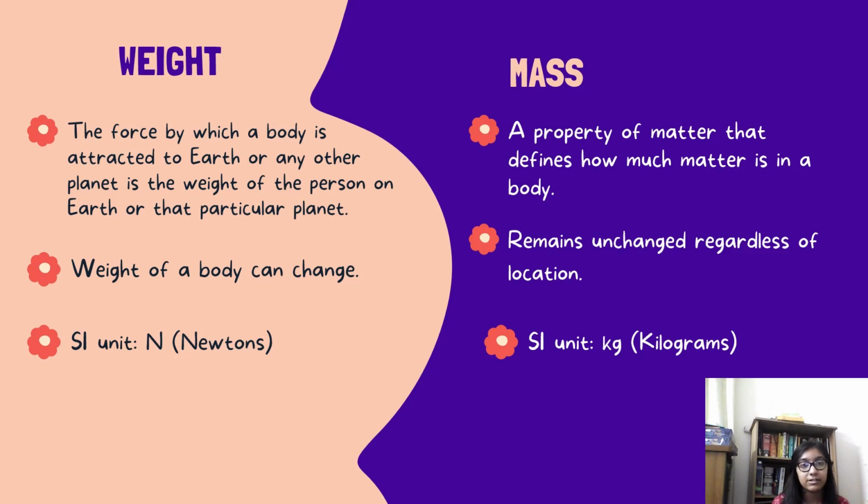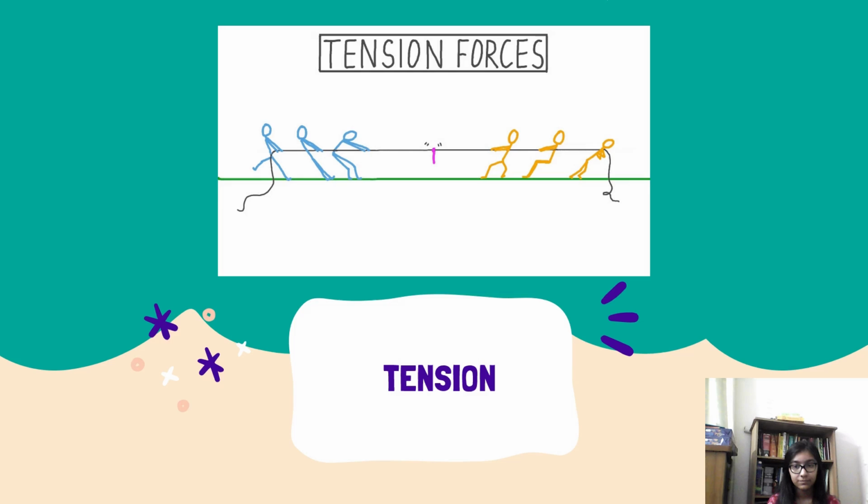Now that we've discussed the difference between weight and mass, we are going to move on to discussing some of the contact forces. Tension is a force that works when two or more forces act on a body. A very commonly known example of this force is tug of war, where a long rope is pulled towards opposite sides by two teams of people. The tension is created at the center. When too much tension builds up at the center, if a weak or improper rope such as nylon is used, it causes the rope to tear up.